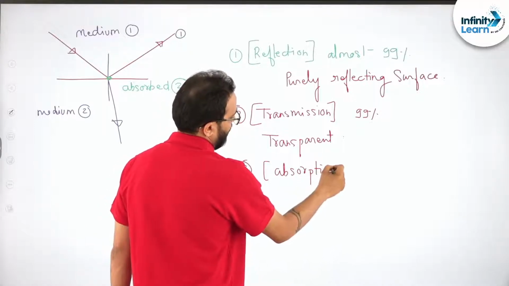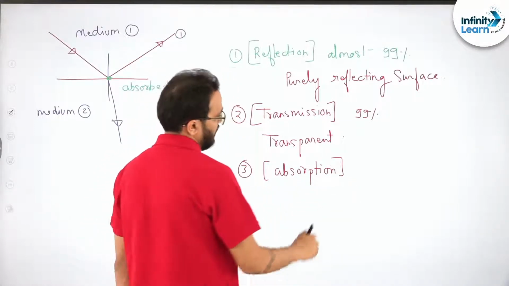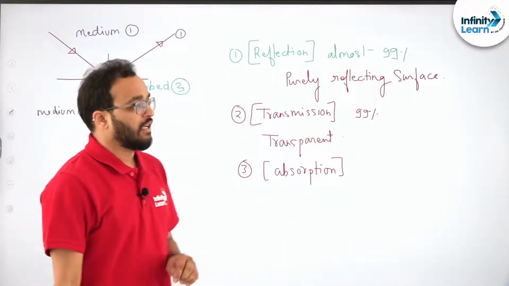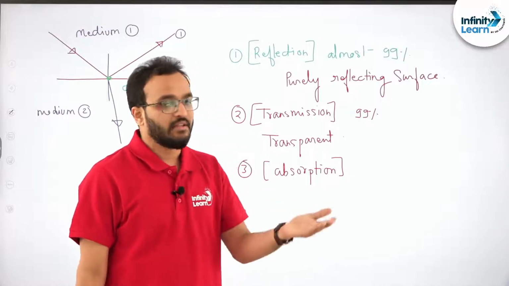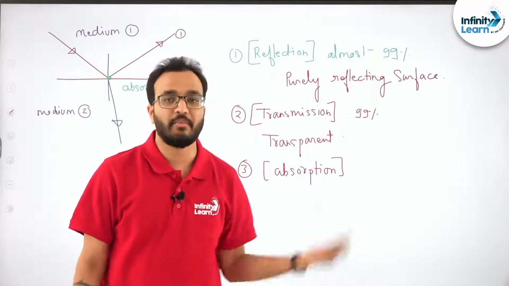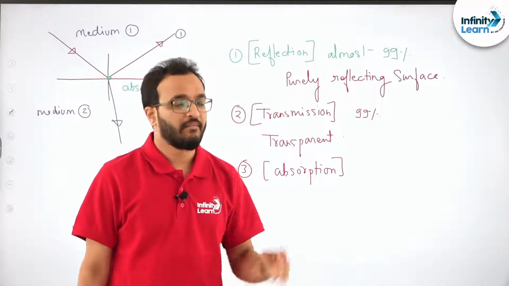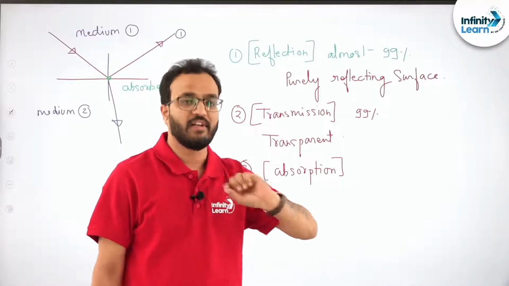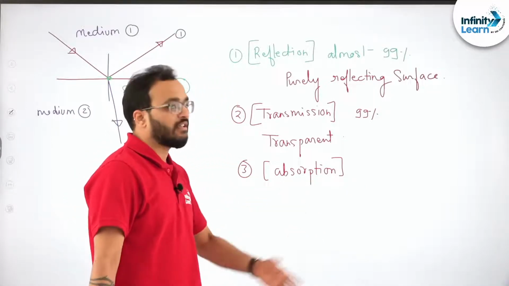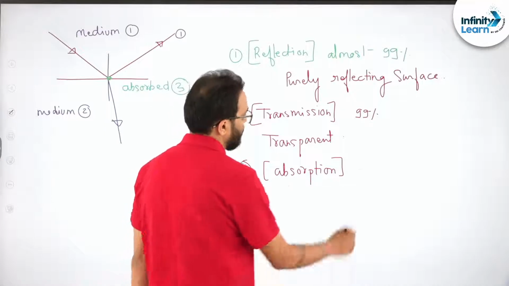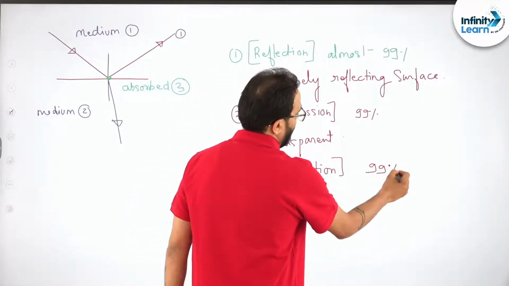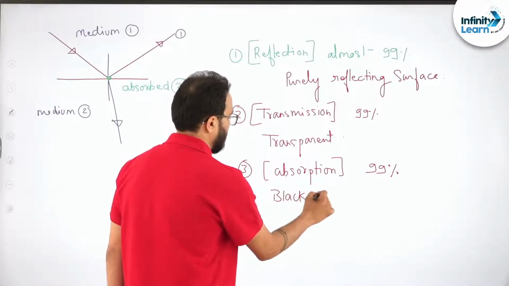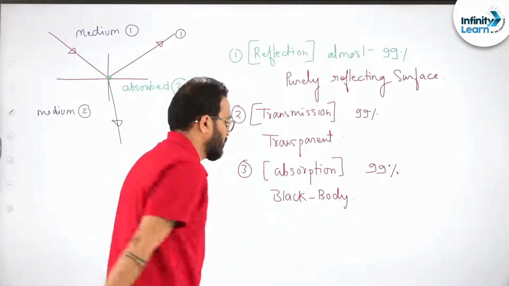So light can also be absorbed at any surface it comes to. Some of the light can be absorbed. If an object appears green, it clearly indicates that it is absorbing other radiations and reflecting back the green wavelength, right? That's why we say absorption is also happening there. If an object absorbs almost 99% of the light, then we call it a black body.